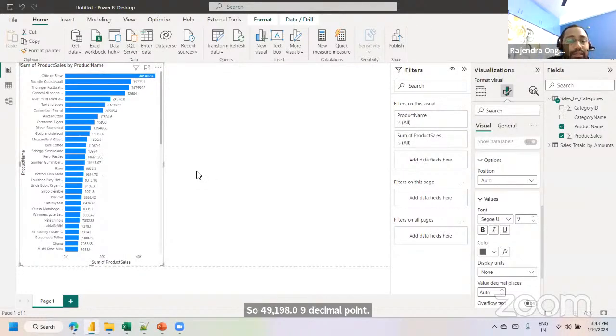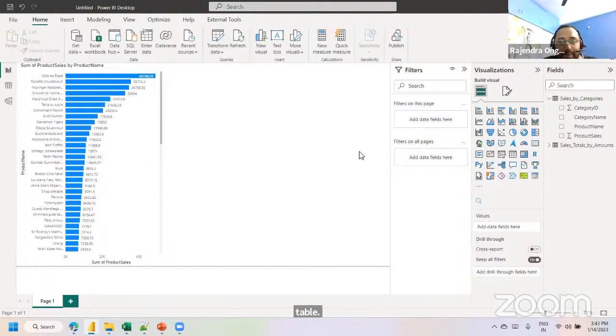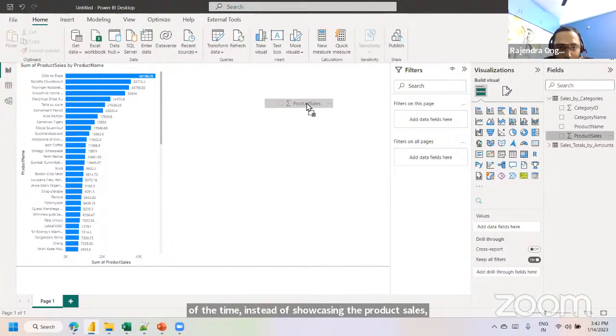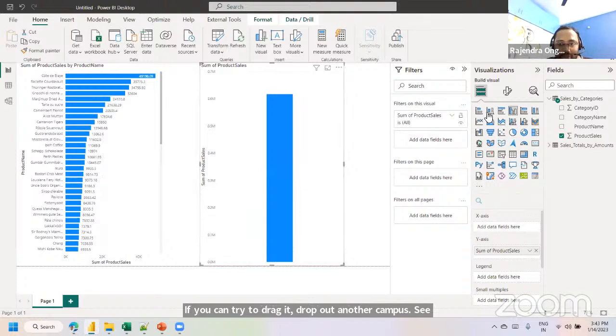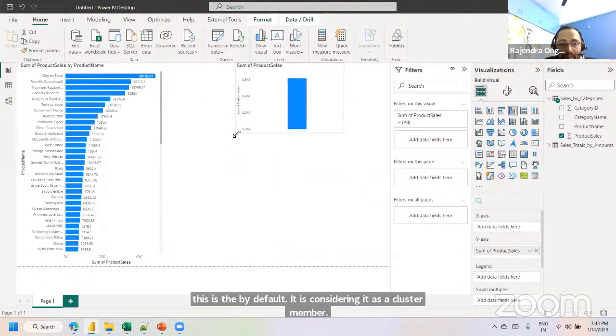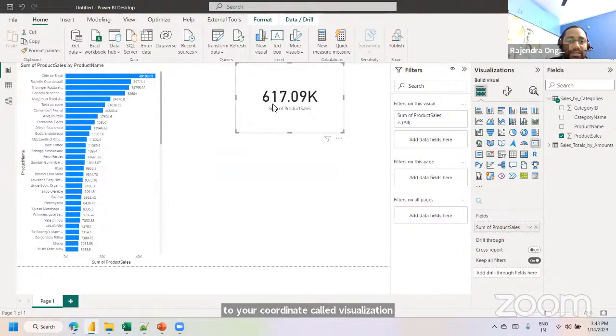Okay. The thing is, most of the time as we are coming into the DAX part, so as I said, calculated measure, calculated column, calculated table. As I said, we are going to discuss those topics. So most of the time, instead of showcasing the product sales, which is a number, right? If you drag and drop it onto the canvas, see here, by default the chart is a clustered column chart. Number part is considered as a clustered column chart. So convert to a card visualization. So this is a number.